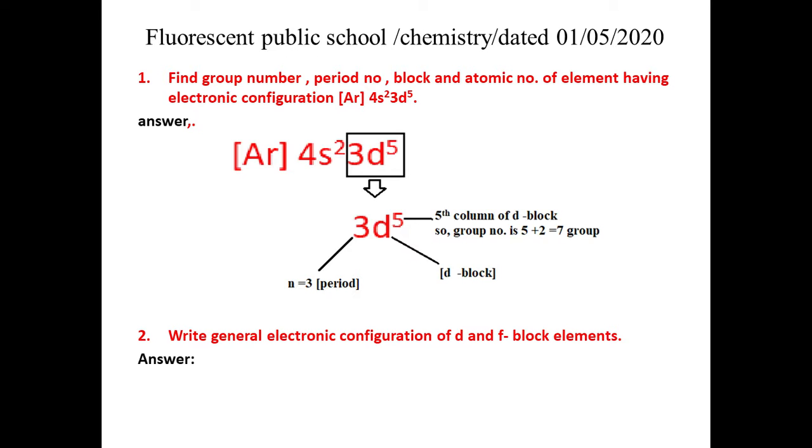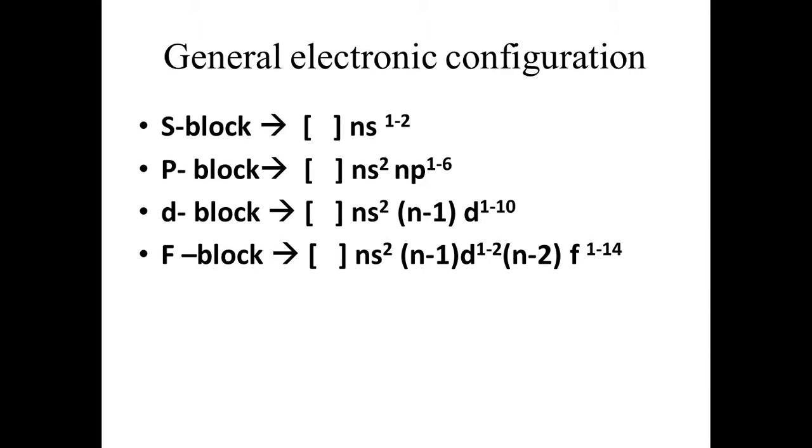The electronic configuration for the f subshell is noble gas, (n minus 2) f1 to 14, (n minus 1) d0 to 1 or 2, and ns2. That is the configuration for the f block.